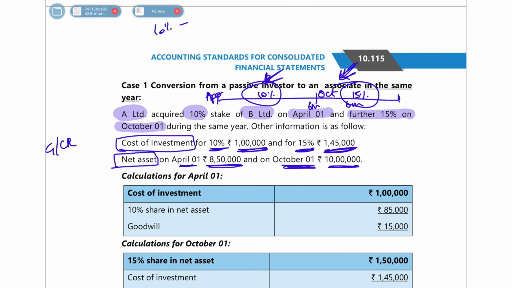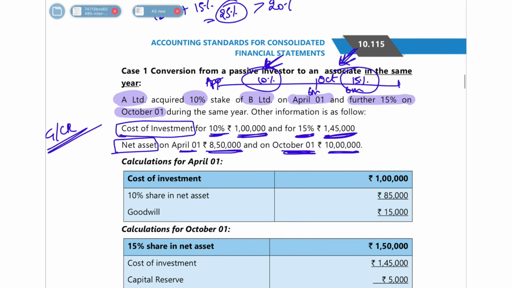Earlier it had 10%, now it got 15%, so now it has become 25%. Now it means it is an associate with more than 20% holding. So here now you have to calculate the goodwill or capital reserve.